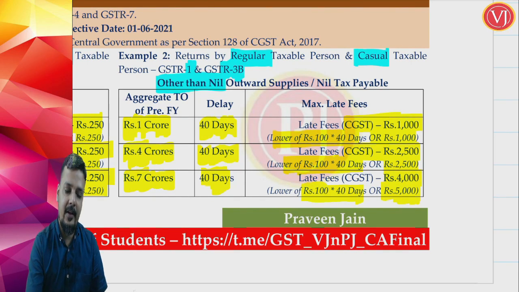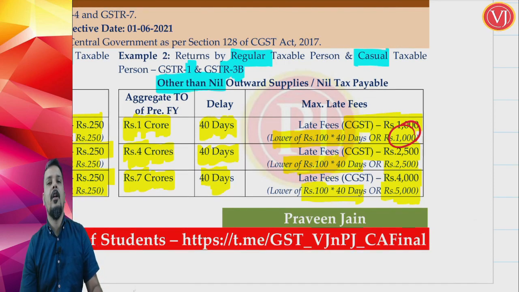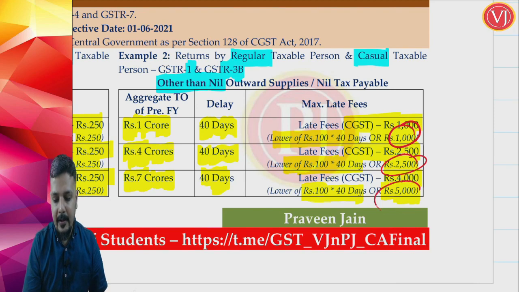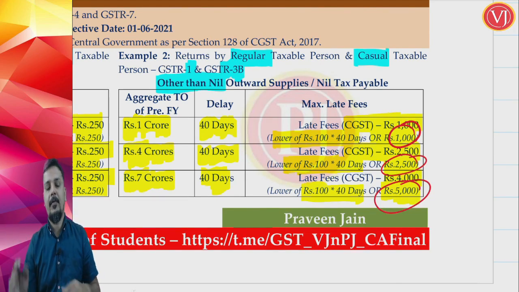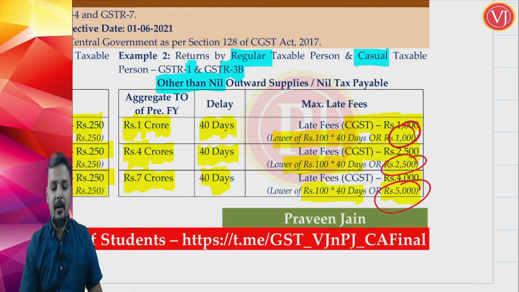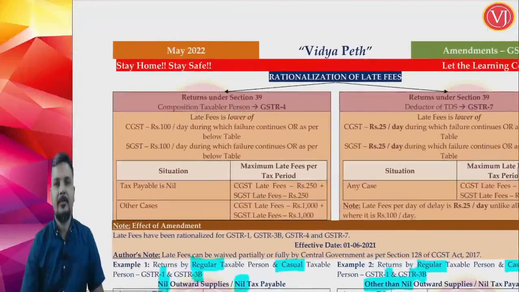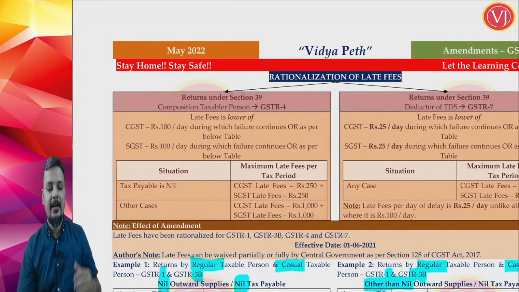So in the first case, the limit was 1,000 because previous year aggregate turnover was up to 1.5 crore. In the second case, the limit is 2,500 because it was between 1.5 crore and 5 crore. In the third case, the upper limit was 5,000 because it is more than 5 crore in the previous financial year. So that is the amendment that they have brought out. So that is all about your rationalization of late fees for 1 and 3B.